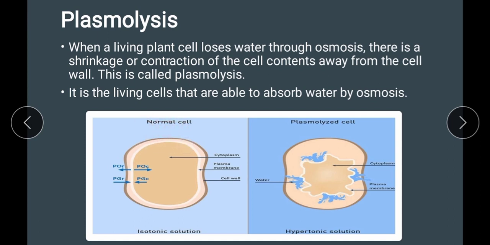So this is the normal cell, but the outer portion is the cell wall, and this is the cell membrane or the plasma membrane. And what happens in a plasmolyzed cell? The cell wall remains intact, but the cell contents move away from the cell wall. And it is the living cells that are able to absorb water by osmosis. That is, the dead cells are incapable of absorbing water by osmosis.